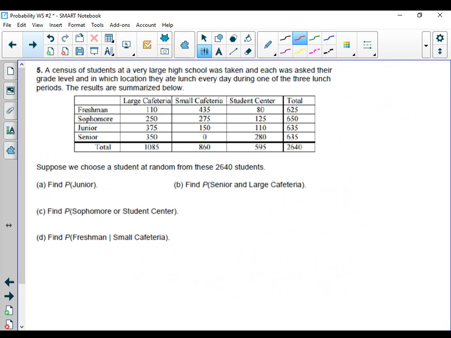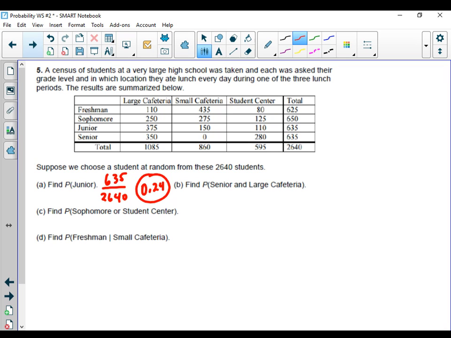Then the last problem, it dealt with the two-way table. This one looked at the students, whether they ate the large cafeteria, small cafeteria, or student center. And they broke it down by class. So the first thing they want to know, what's the probability of choosing a junior? If we look at the junior row, there were 635 students out of a total of 2,640 students. If you wanted to divide that out, that would be 0.24. Hopefully that one wasn't too bad.